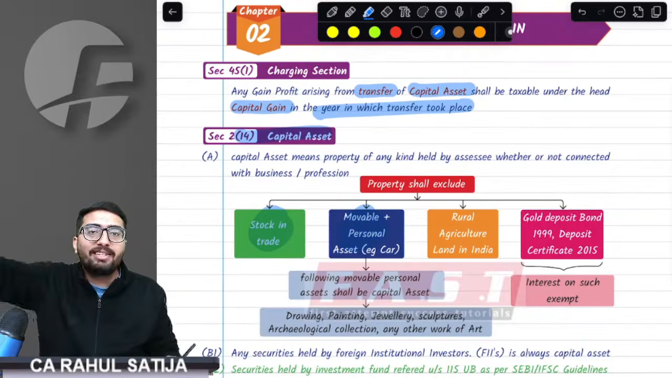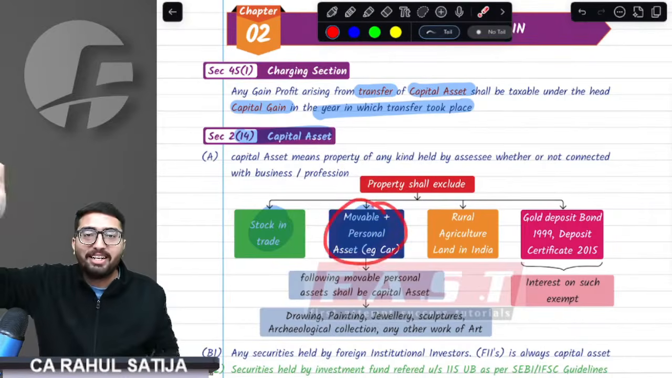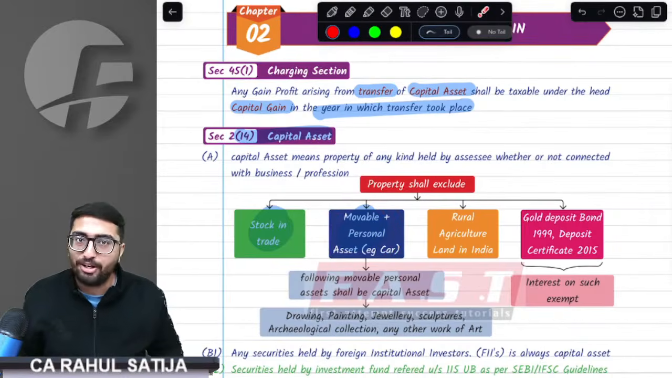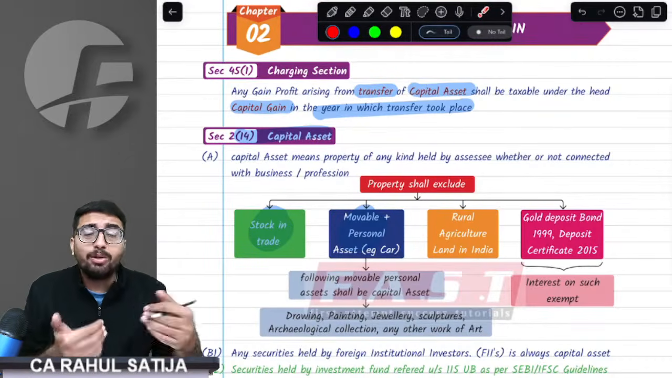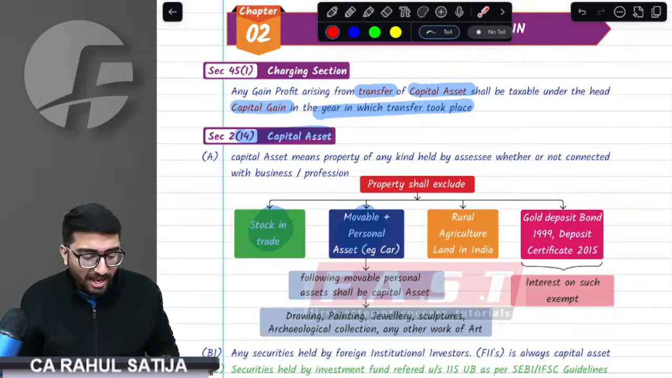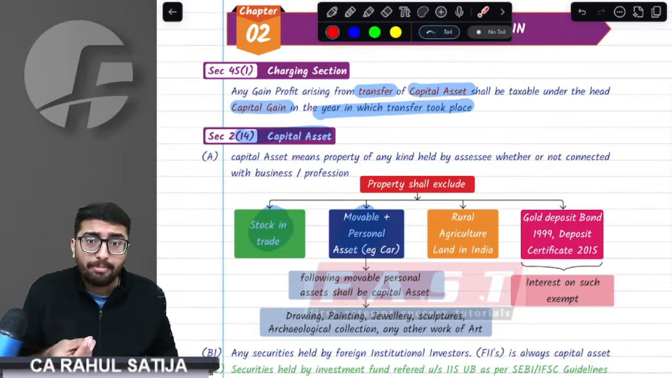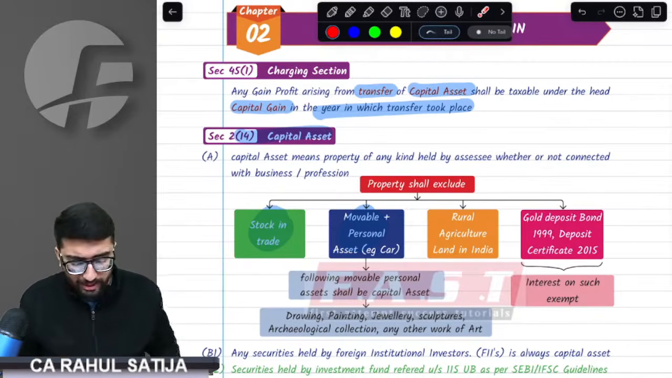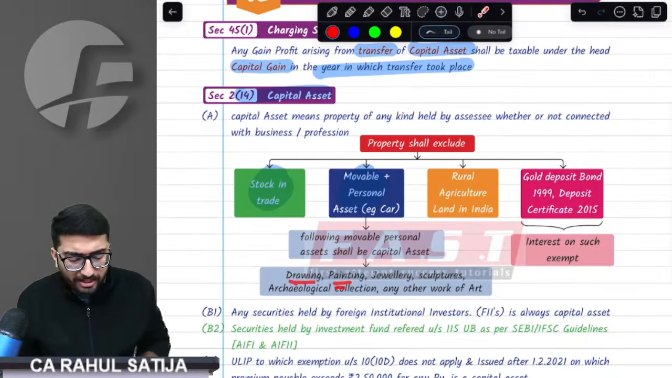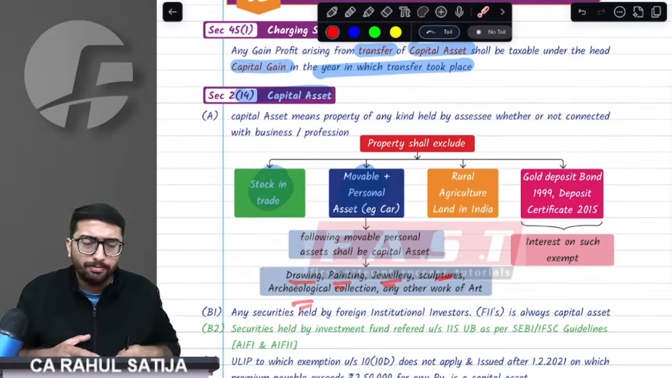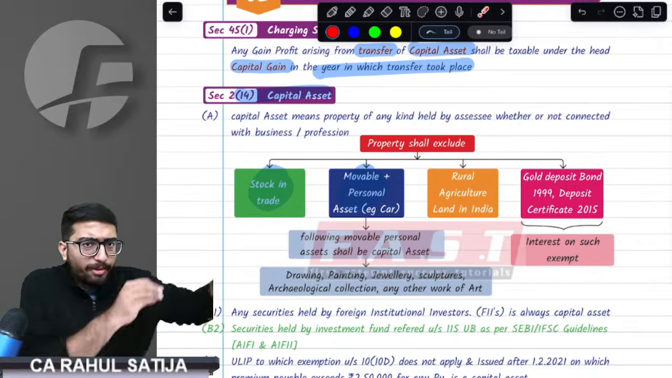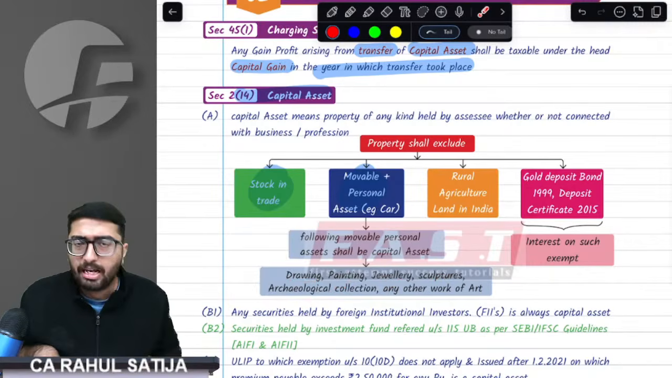Second thing, any movable personal asset, anything that can move, anything that is personal, has to be excluded from the definition of the capital asset. For example, the sweater I am wearing. Any rural agriculture land is also not a capital asset. At last, any gold deposit bond, gold monetization certificate, these are also to be excluded from the definition of the capital asset. But remember, some things are not to be excluded, like any kind of drawing, painting, jewelry, sculptures, archaeological collection. These assets, despite being movable and personal, shall always be capital assets.